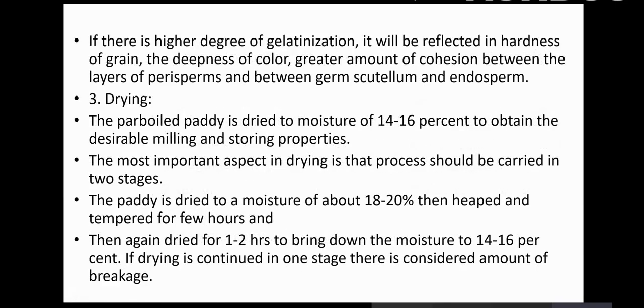If there is a higher degree of gelatinization, it will be reflected in the hardness of the grain, the deepness of the color, and a greater amount of cohesion between the layers of perisperm and between the germ, scutellum and endosperm. So during this gelatinization, depending upon the variety and the amylose-amylopectin ratio, all these factors affect the degree of gelatinization, and that could be seen by the hardness of the grain, color change, and all other things.